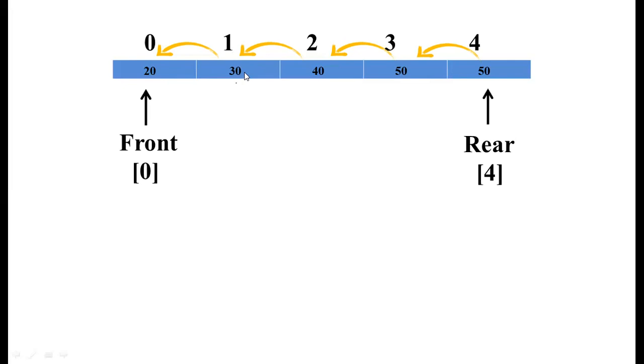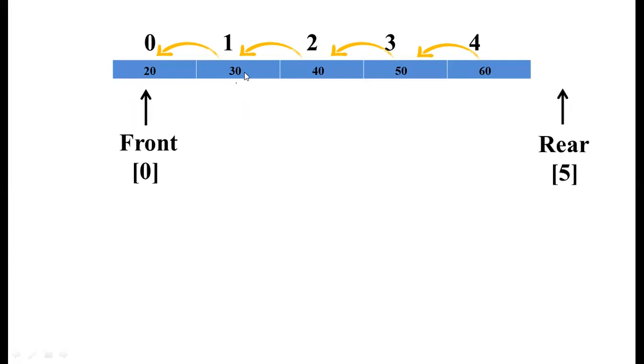So next time when I try to insert a new element into the queue, 50 will be replaced with some other new value. Say suppose I am replacing with 60, so 50 will go and 60 will be written in place of the 50 value. So we can overwrite, but we cannot delete. That is replacing the information, and we cannot delete the information which is inside the queue. Not only inside the queue, but inside the memory location by using any programming language. So now the rear will again point to the next location. Since I have inserted the new value 60, the rear will be pointing to this particular location here.